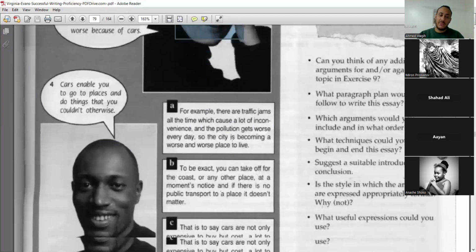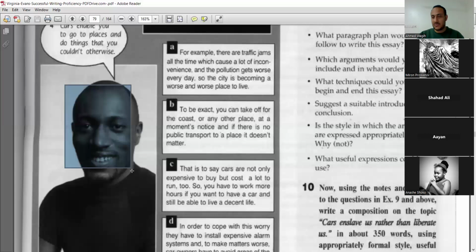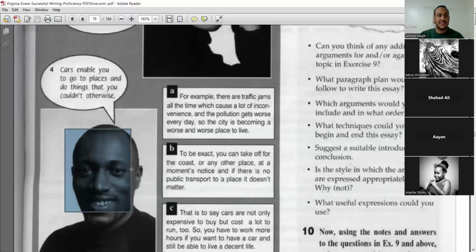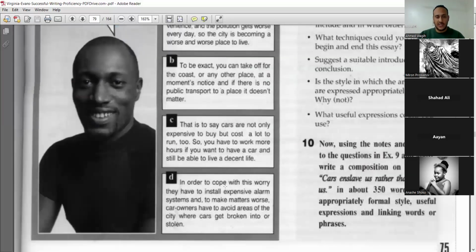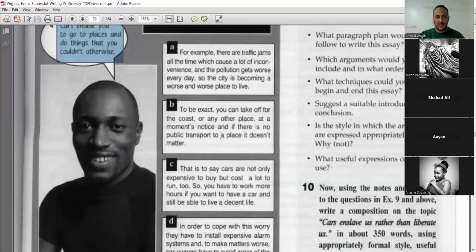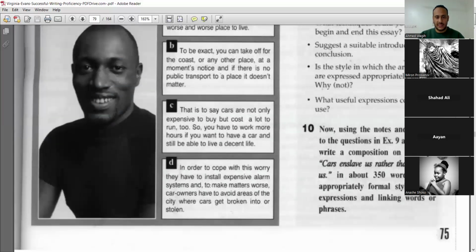But with the fourth paragraph, he included the opposing point of view that all of you have, that cars are good. They help us. What did he say? He says, cars enable you to go to places and do things that you couldn't otherwise. Otherwise means if you don't have a car. A supporting detail for that is what?